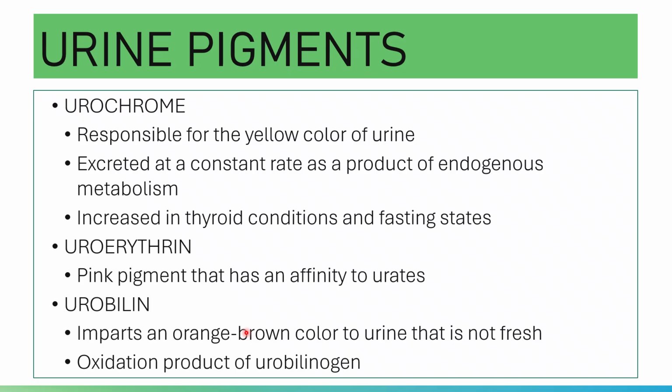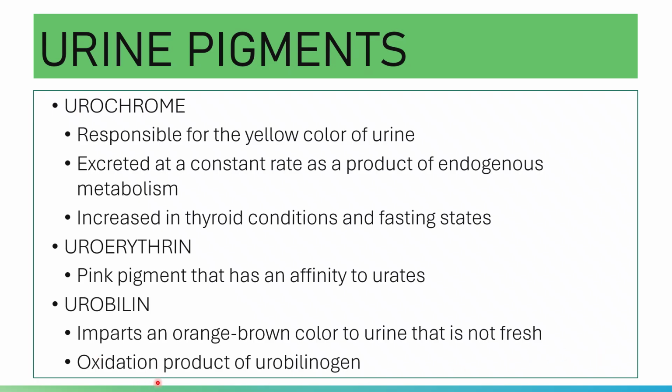Why? Because in an unpreserved urine, the color is modified or darkened. The reason stated is your urobilinogen is oxidized to urobilin, causing a darkened urine color. Your urobilin imparts an orange-brown color to the urine that is not fresh.